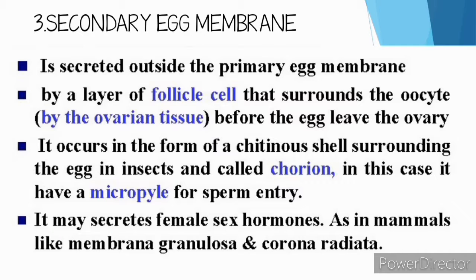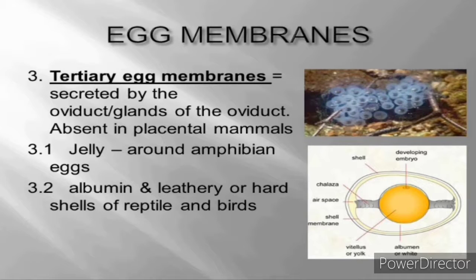So, tertiary egg membrane is secreted by the glands of the oviduct, and is absent in placental mammals. Jelly around amphibians' eggs, albumen, and leathery or hard shells of reptiles are examples. Tertiary egg membranes are secreted from the oviduct or other accessory parts of the female reproductive system. They may be composed of jelly coats in amphibians, albumen and hard horny capsules in elasmobranch species, or albumen, shell membrane, and calcareous shell in birds.